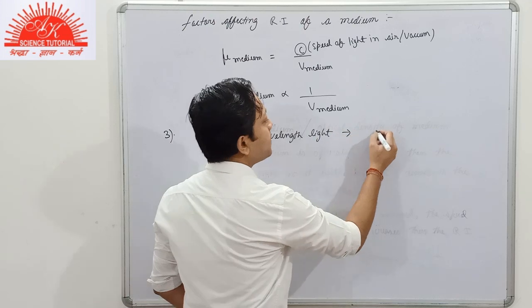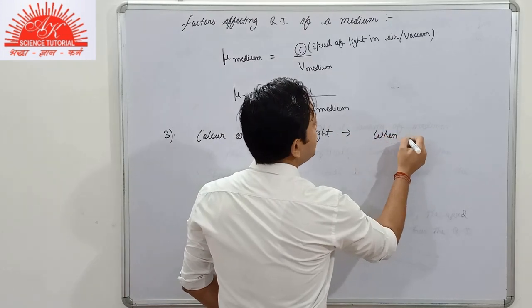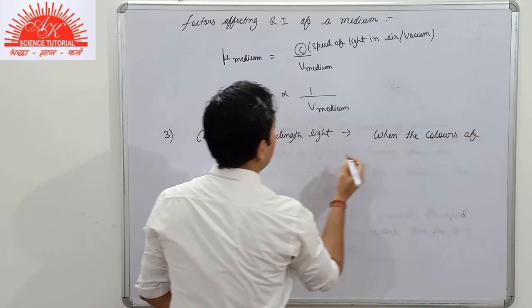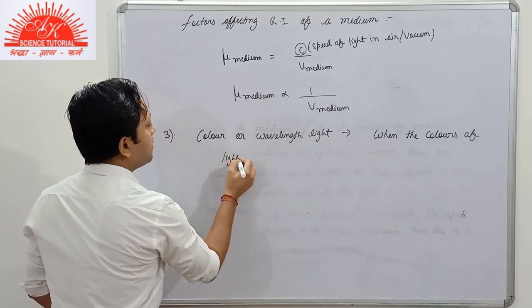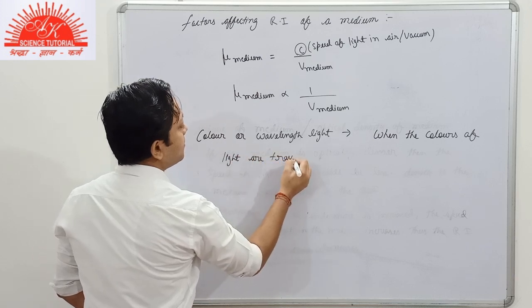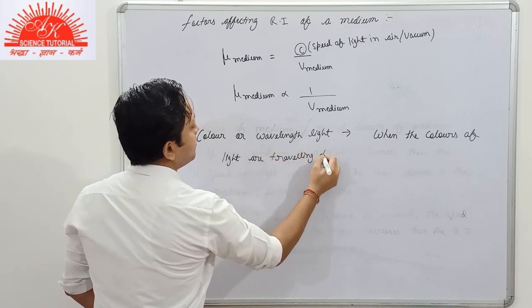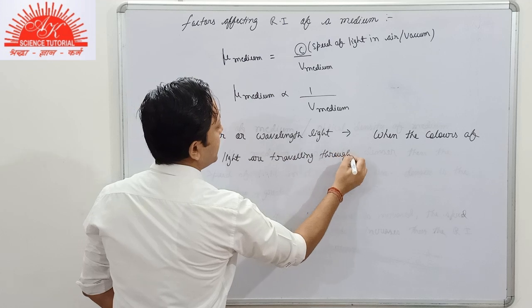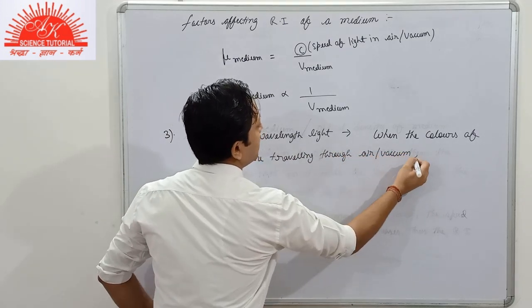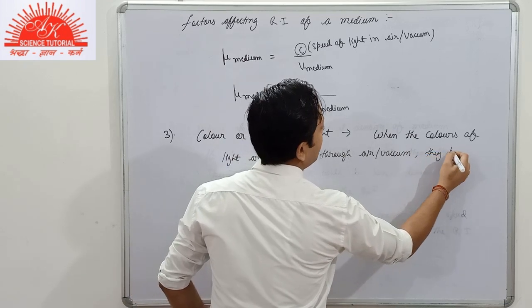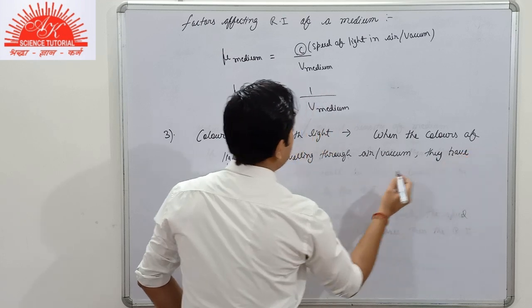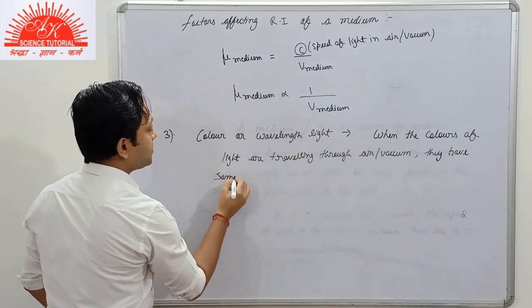I'll mention it here. When the colors of light are traveling through air or through vacuum, they have the same wavelength.